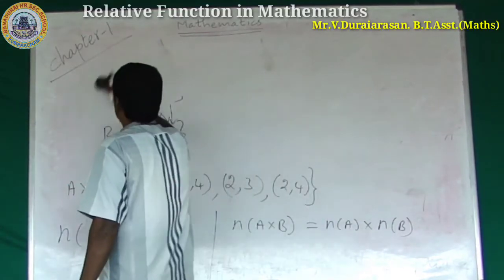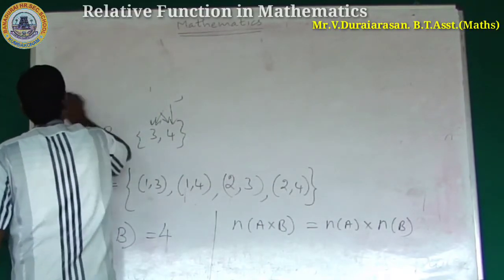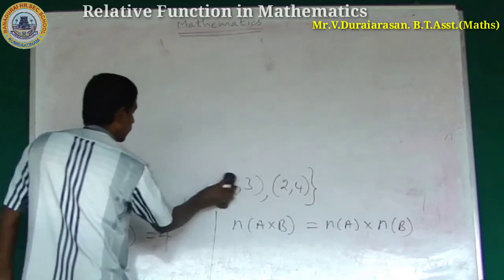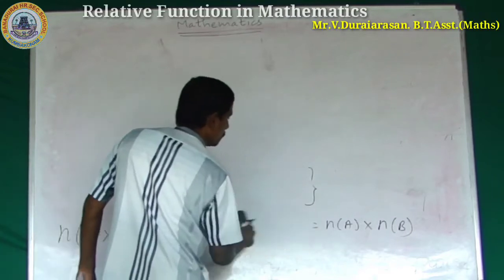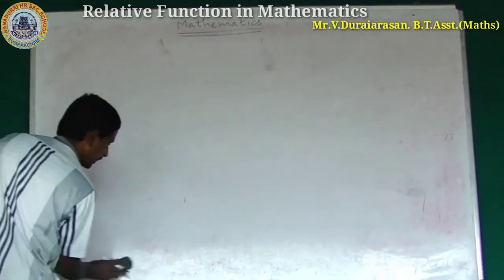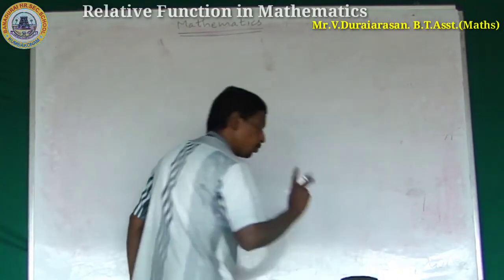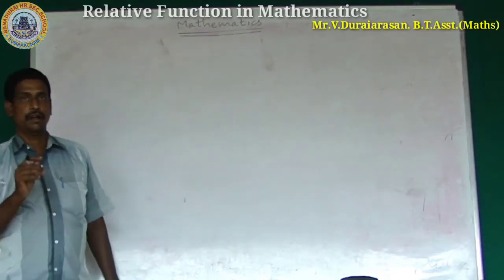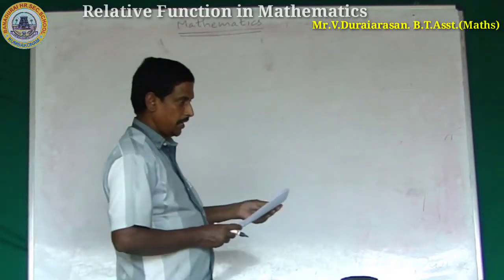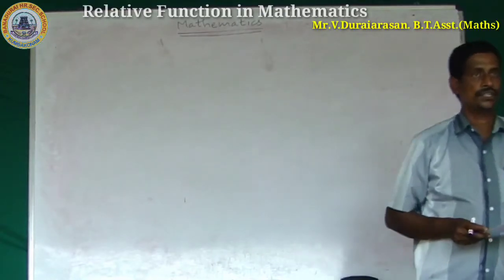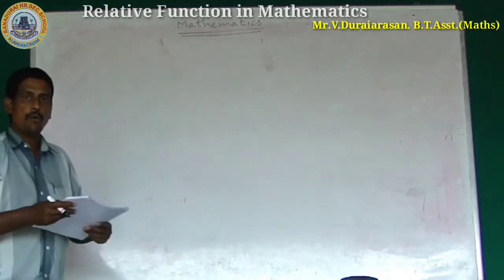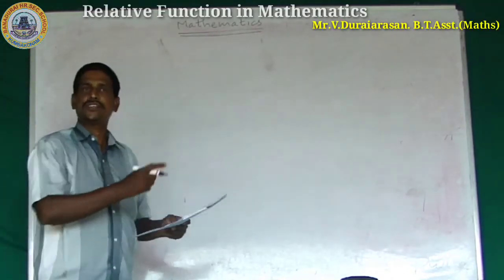This is to learn ordered pairs and Cartesian product, how to find the Cartesian product A cross B and B cross A. To learn in this area, there are 2 topics: finding ordered pairs, and the other is Cartesian product. And finally, there are 3 results. What is the result, sir? One more time, repeat the results.